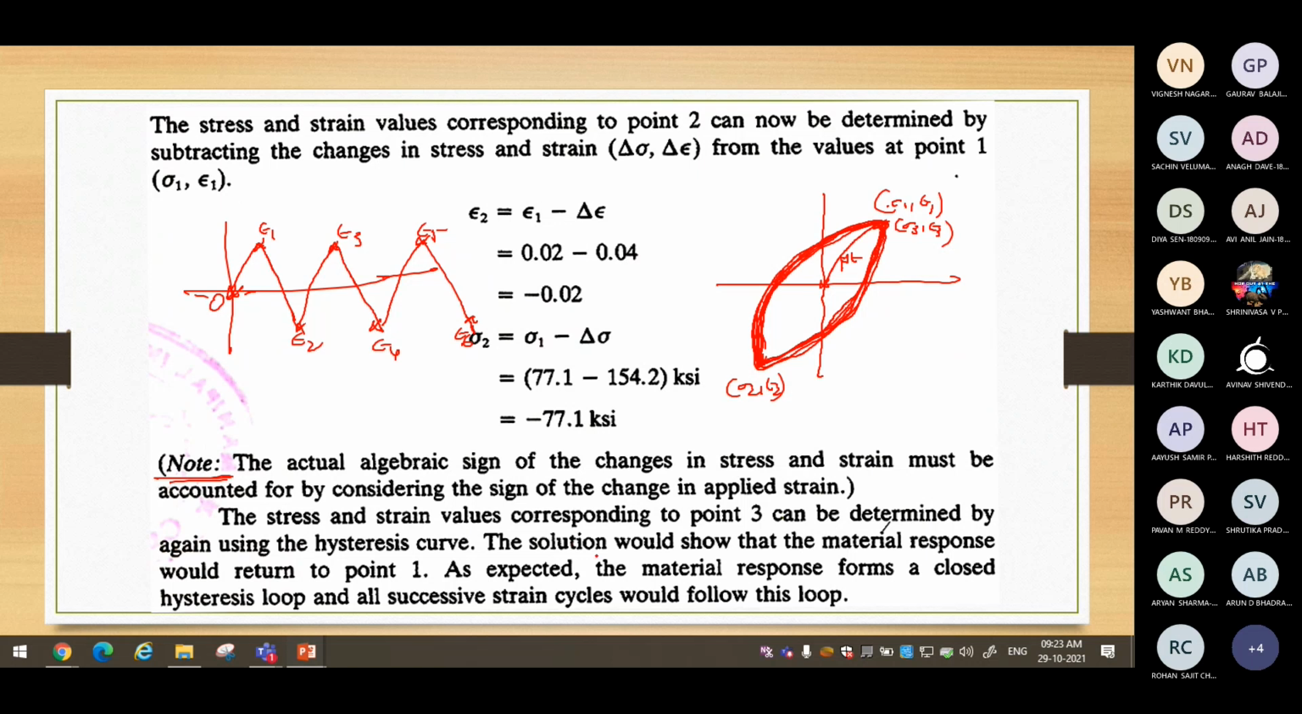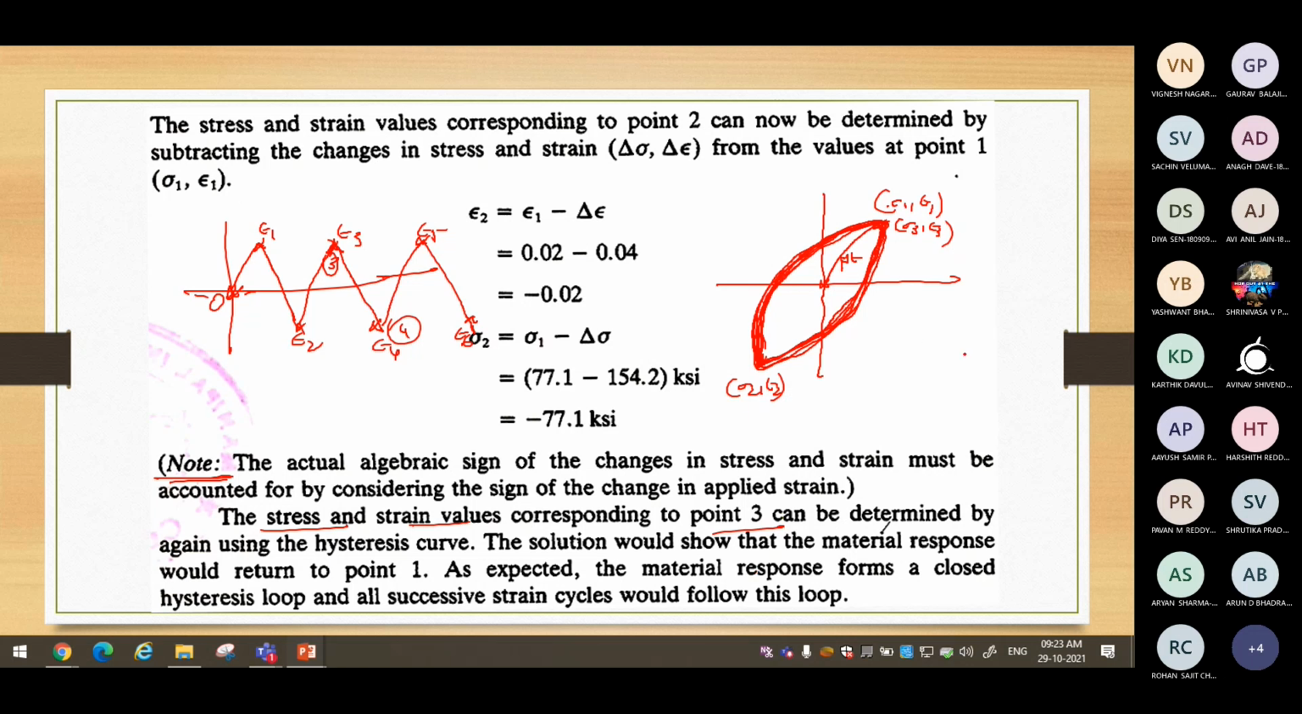The other point is already mentioned here. The stress and strain values corresponding to 0.3. You know now what is 0.3. This is the 0.3, 0.4. Okay, 0.3 can be determined by using again the same equation. I have already explained all these things, you can go through. This is what we have discussed till now.